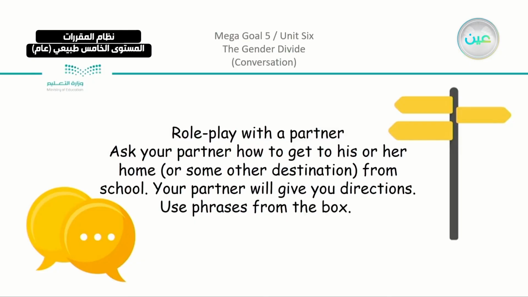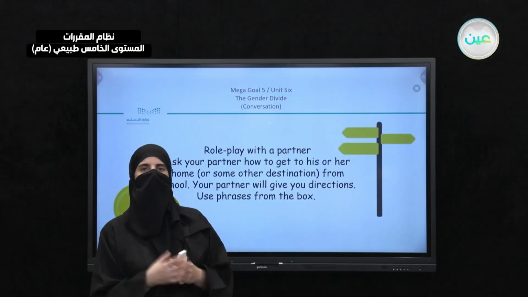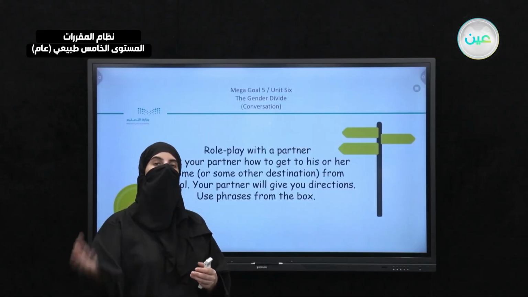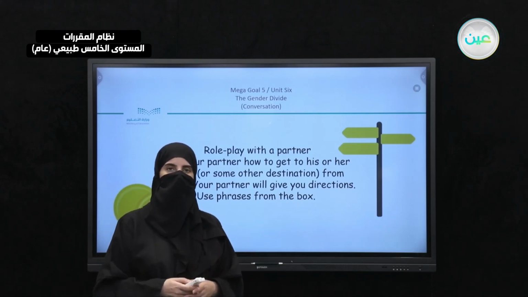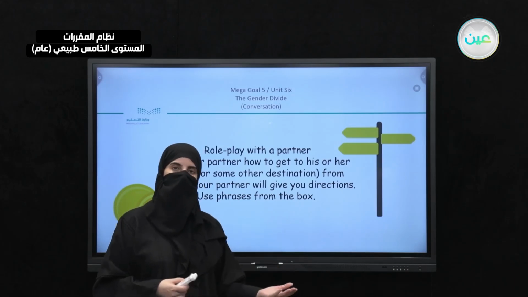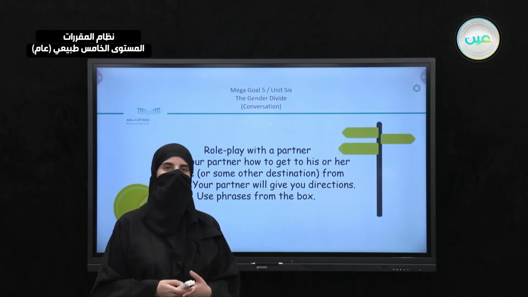So we have here in the book, role play with a partner. Ask your partner how to get to his or her home or some other destination from school. Your partner will give you directions, using phrases from the box that we just discussed. So you are going to do a kind of role play. Just imagine that you are in a place, for example, school, and you are going to give directions to another place using the direction phrases that we have. So someone is going to ask, and the other one is going to give the directions.